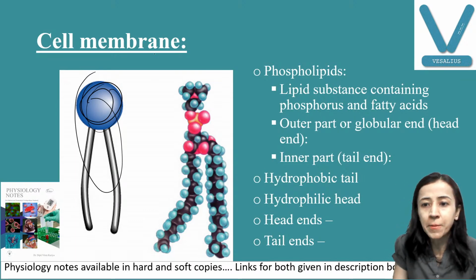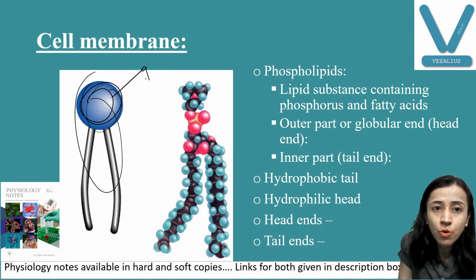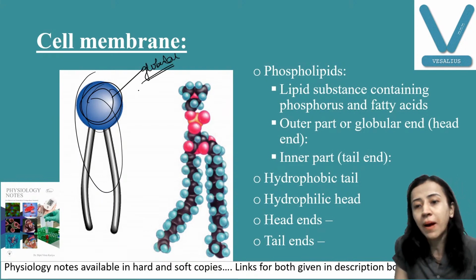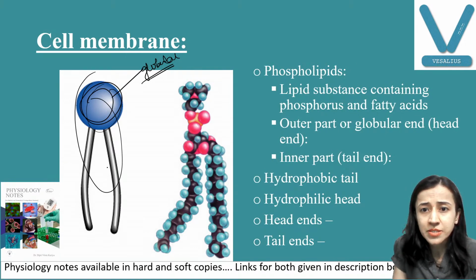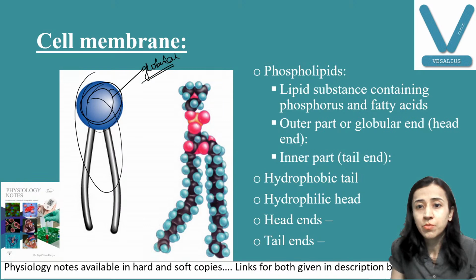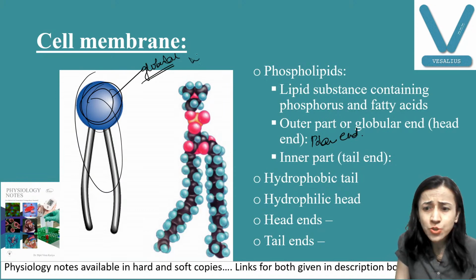So you can see here, the outer part is the globular end, which is also known as the head part, and this is the tail part, this one, which is the inner part. Very important thing here: the outer part is the polar end, and this is water soluble.